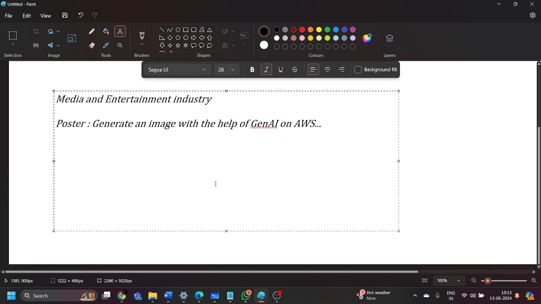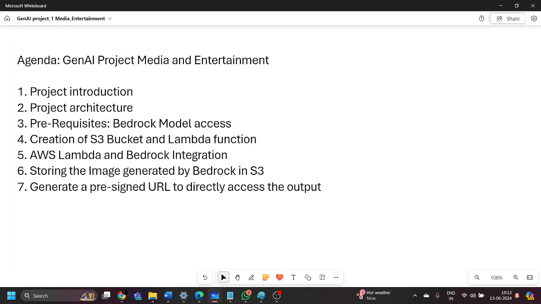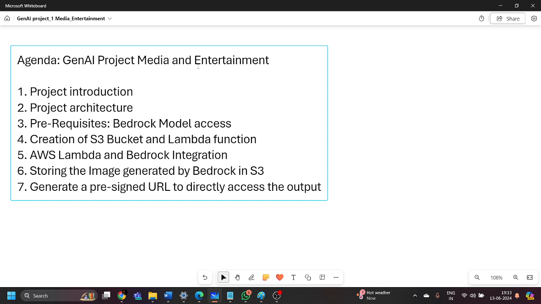After that, the very first task, as we have discussed, is the project introduction. I have already given you the introduction of this project, right? The main outcome of this project is that we are going to generate an image, any type of image, with the help of the prompt or input you give to your generative AI model. The desired output will be given to you by the Amazon Bedrock service. That is the basic introduction of this particular project.